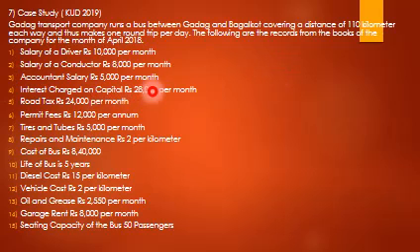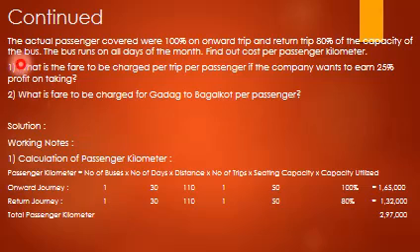Salary of a driver 10,000 per month, salary of a conductor 8,000 per month, accountant salary, interest charge on loan capital, road tax, permit fees, tires and tubes, repairs and maintenance at 2 rupees per kilometer, cost of bus, life of bus, diesel cost, vehicle cost, oil and grease, garage rent. Seating capacity of the bus is 50 passengers. The actual passengers carried were 100% on the onward trip and 80% of capacity on the return trip. The bus runs on all days of the month. Find out cost per passenger kilometer.